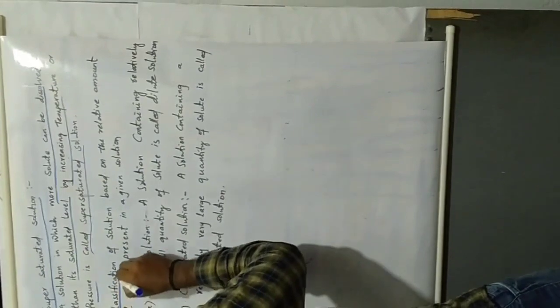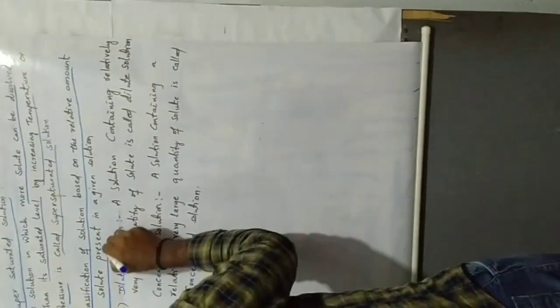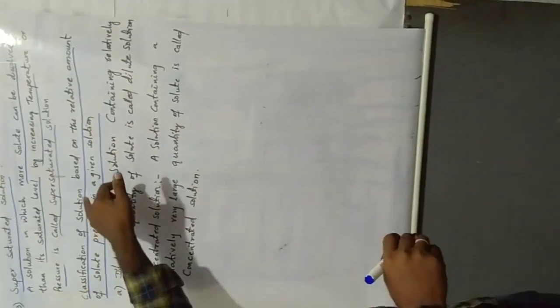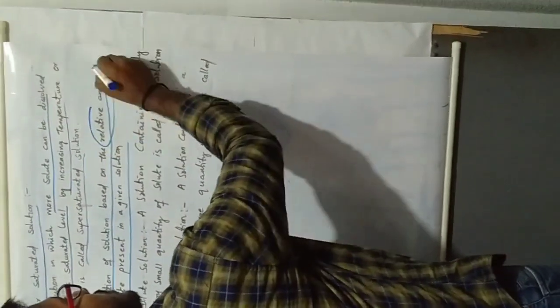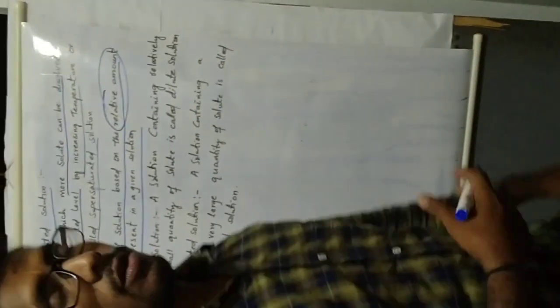Next, an important topic: classification of solution based on the relative amount of solute present in a given solution. What is relative amount?